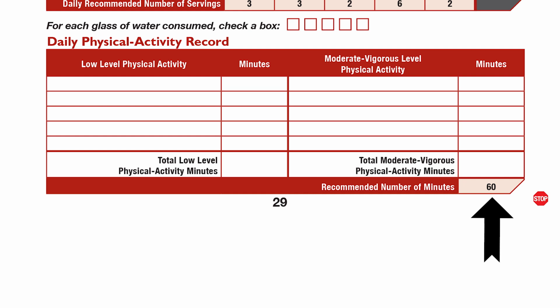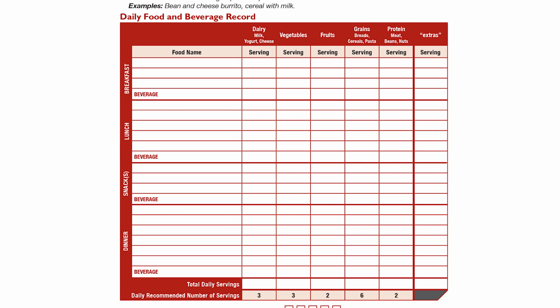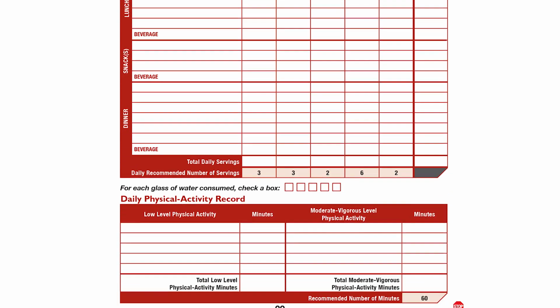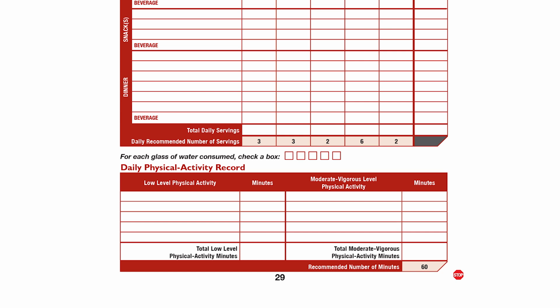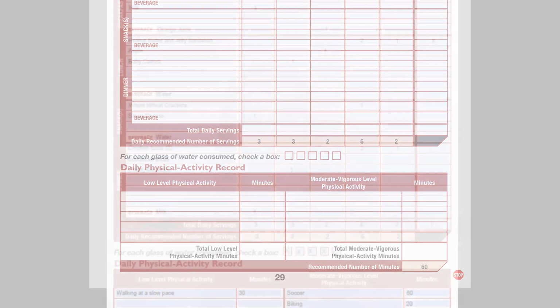Keep this in mind as you go about the rest of your day so that you can meet the recommendation. Remember, today isn't over yet. Complete the rest of your daily record later today with any additional foods or beverages you have consumed, as well as any additional physical activity done. You will need the record filled out for our next lesson.